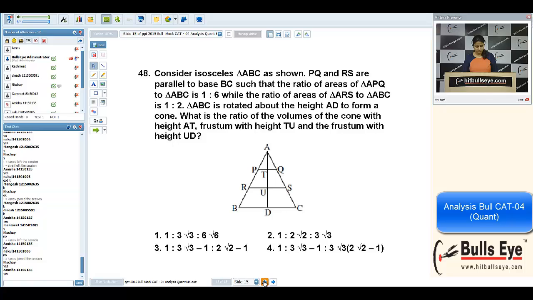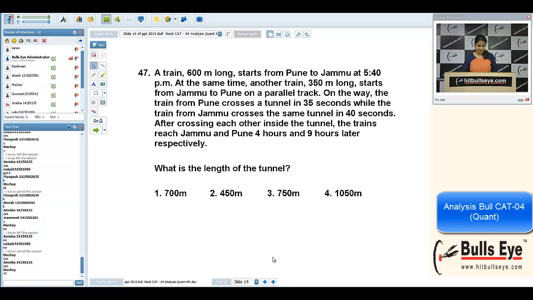Okay, since nobody has written 48, I'll come to this caselet directly. It says, it was a lengthy question actually. A train 600 meter long starts from Pune to Jammu, and this, okay, I'm taking it directly.